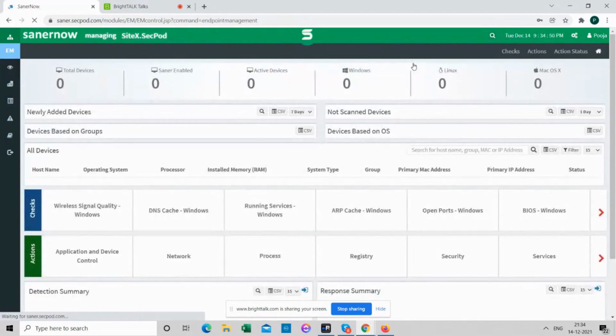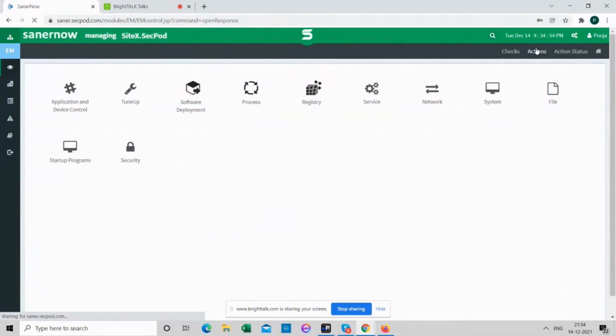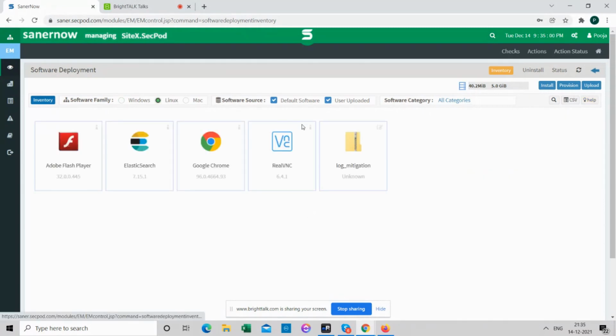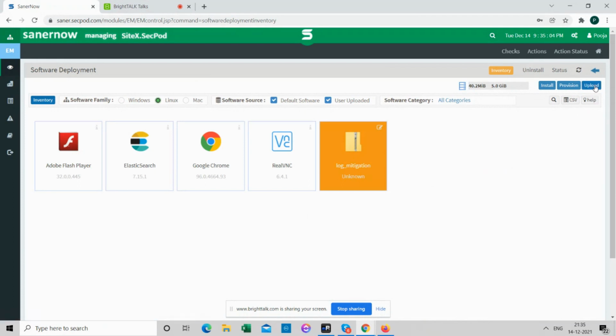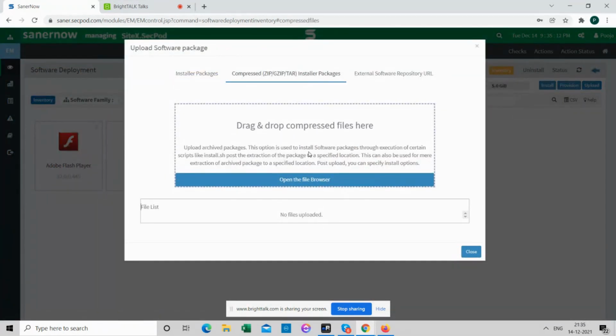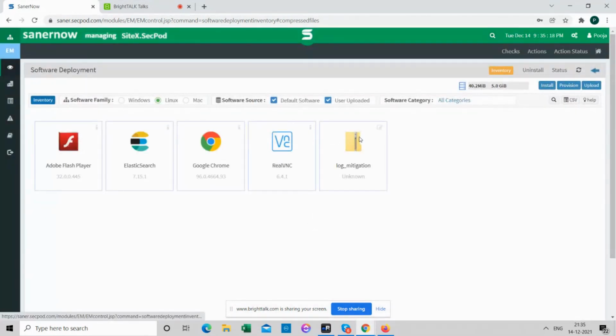now, go to EM. EM is endpoint management. Under that, actions, software deployment. I'm choosing Linux. So I've already uploaded the patch. But if it's not uploaded, you can actually download. The zip is available in our blog. You can download it and just drag and drop here. Once it is loaded, it says complete. You can close. Then it would list here.